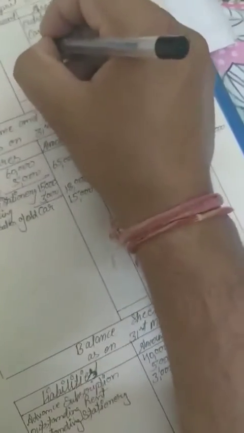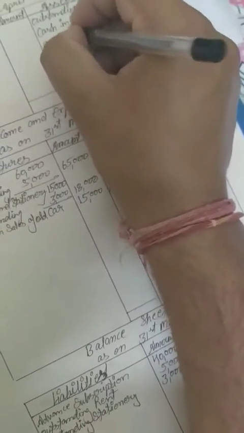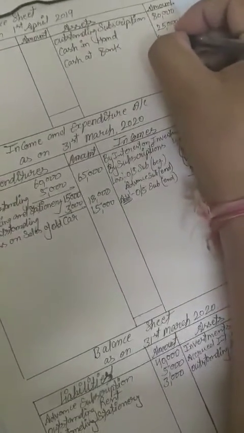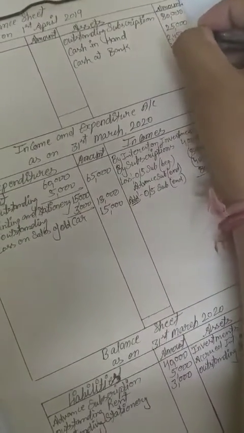At bank, cash at bank, rupees 2,45,000. One more thing I want to discuss with you. There is a book value of car rupees 55,000.